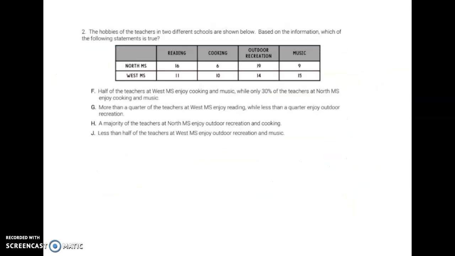On number 2, the hobbies of the teachers in 2 different schools are shown below. Based on the information, which of the following statements is true? So the first thing I did is I added all these up together, and they only interviewed 50 for each one, so the total is 50. Now they're saying, F is saying half of the teachers at West Middle School enjoy cooking and music. So at West Middle School, there's 10 for cooking and 15 for music. So that gives me a total of 25 out of 50.